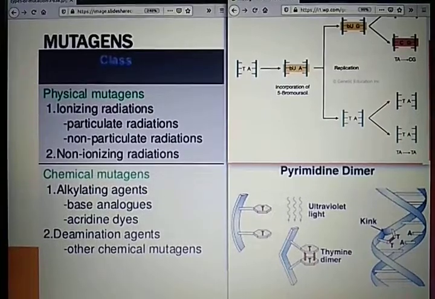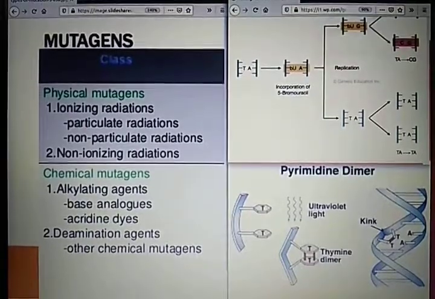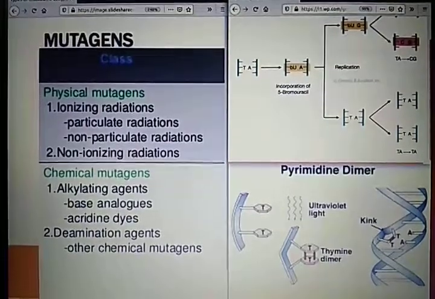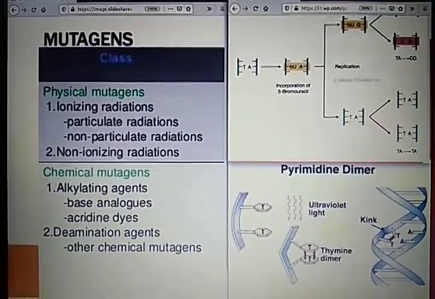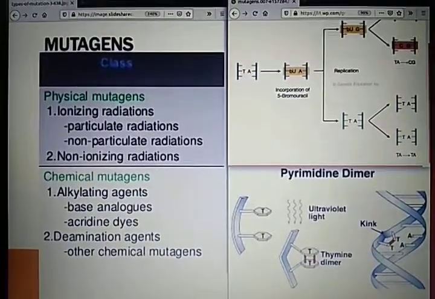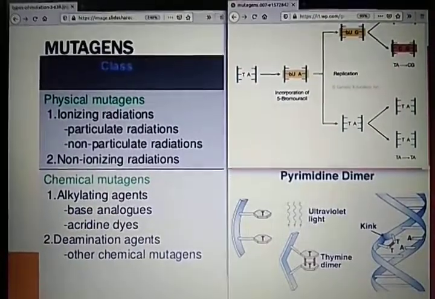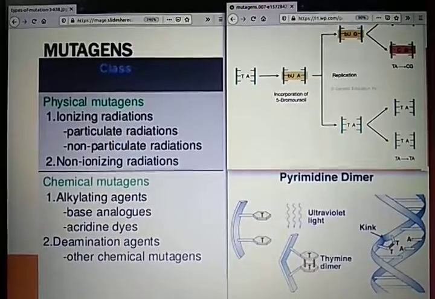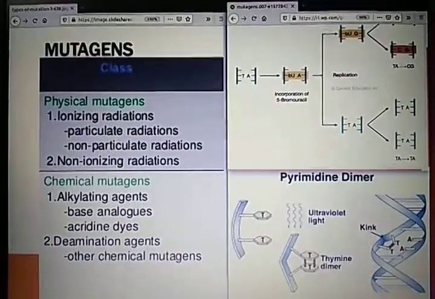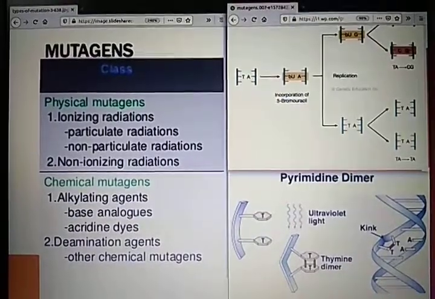Welcome all of you. In this video lecture, we are going to understand about mutagens. What are mutagens? The agents causing mutation are known as mutagens. Mutagens may be physical or chemical agents. Physical mutagens consist of ionizing radiations and non-ionizing radiations. You have heard about alpha rays, beta rays, gamma rays, and X rays. These are physical mutagens, while chemical mutagens are the chemical substances which cause mutations.